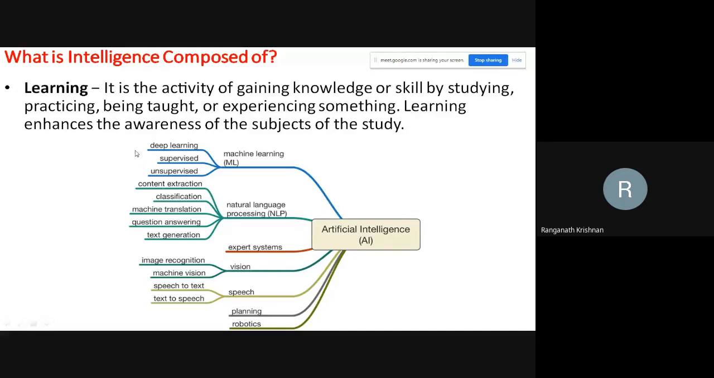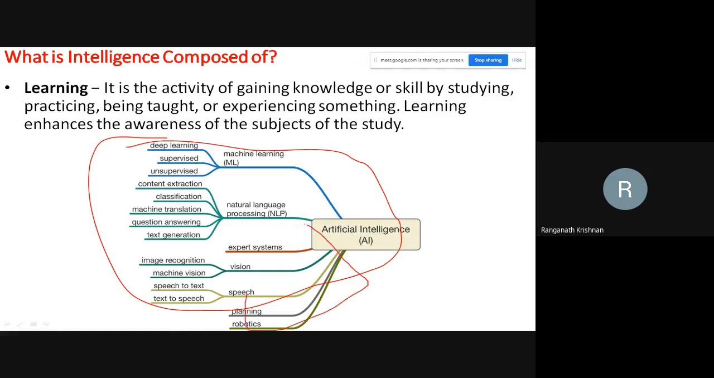Where is this? Okay, just one second. Let me try. Okay. So we're going to be talking about a whole lot of this: deep learning, supervised learning, unsupervised learning in machine learning, and then some of the text generation in NLP. We're going to be talking about NLP. These are the advanced areas. We're going to talk a little bit about speech.